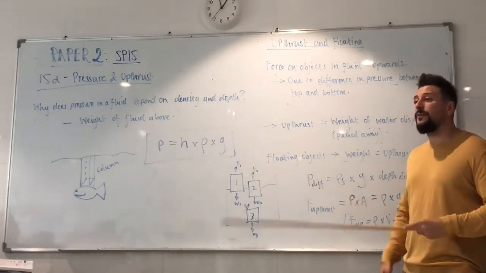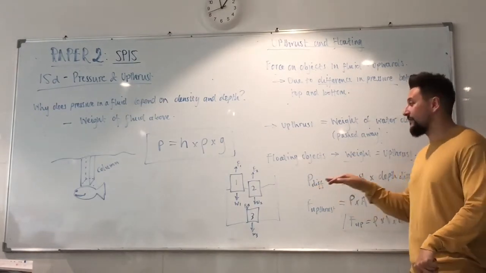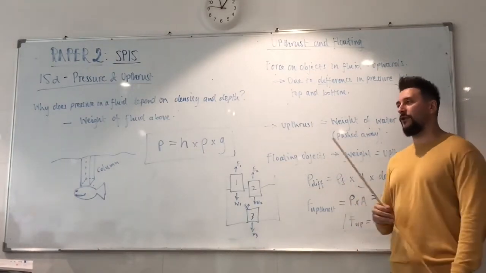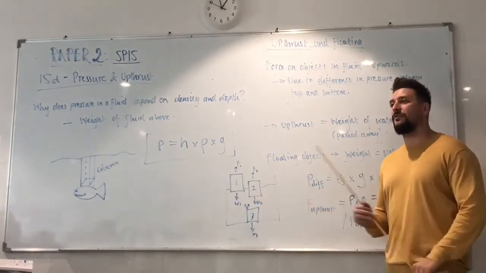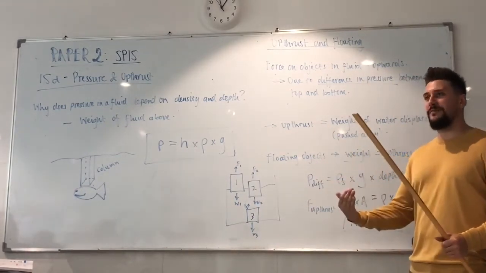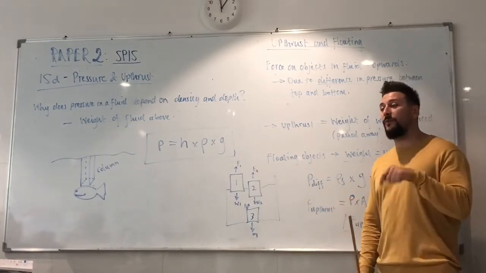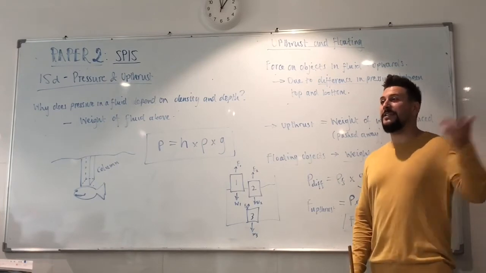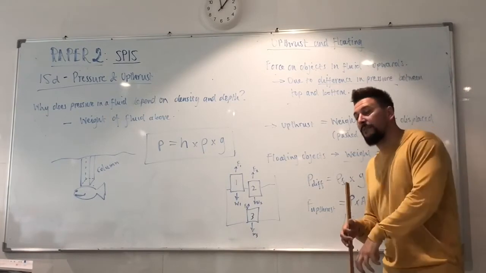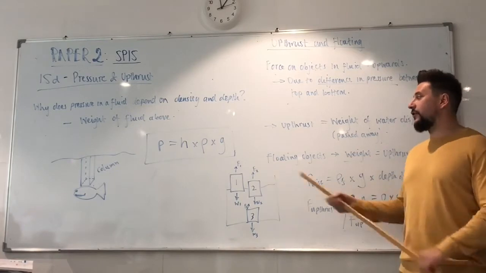So the water is still providing my 900 newtons, but if I'm going to get that 900 newtons, I have to sink lower, because I have to displace more water. My upthrust is greater than your upthrust, because my weight is greater than your weight. But we're still both floating, because both our upthrusts have balanced our weight. The reason I'm floating lower is because if I want to get a greater upthrust from the water, then I have to displace more water. And in order to displace more water, I have to sink lower into it. The more I'm submerged, the more water I push away. Yeah? So it can provide the 900.